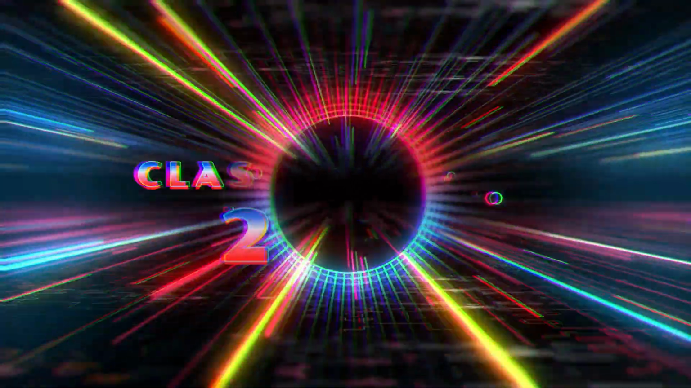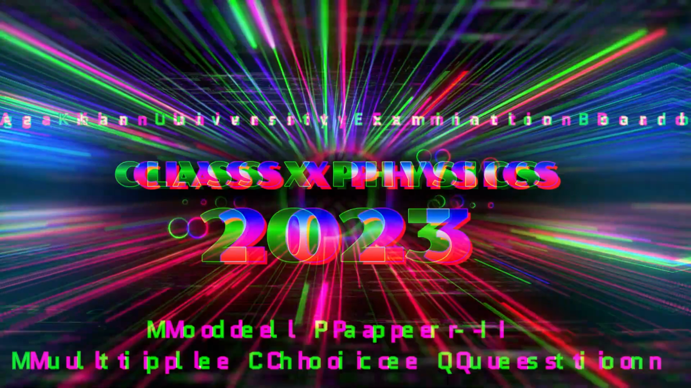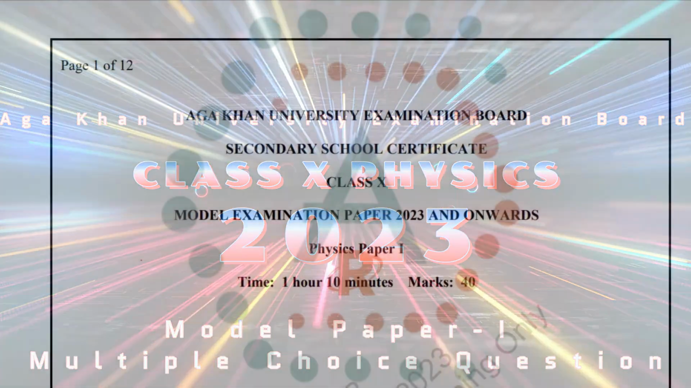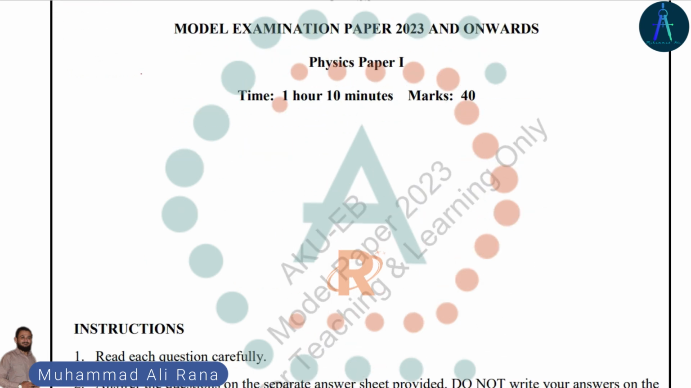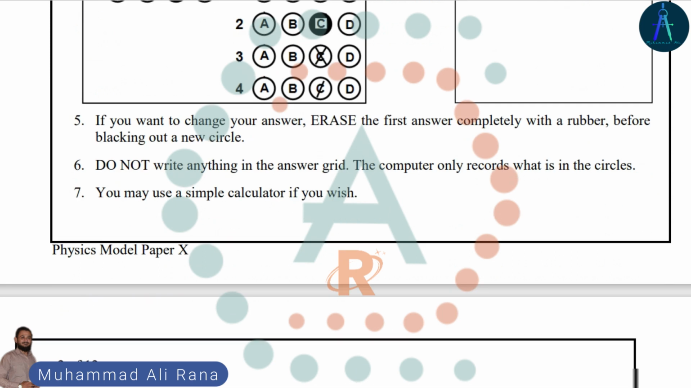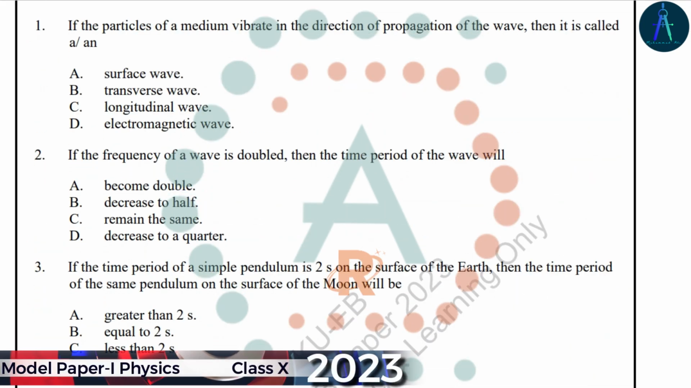Hello and welcome to yet another video. In this video we are going to solve the Khan University Examination Board Class 10 2023 model paper of physics, and we have got paper 1 of this model paper. So let's start solving this paper.